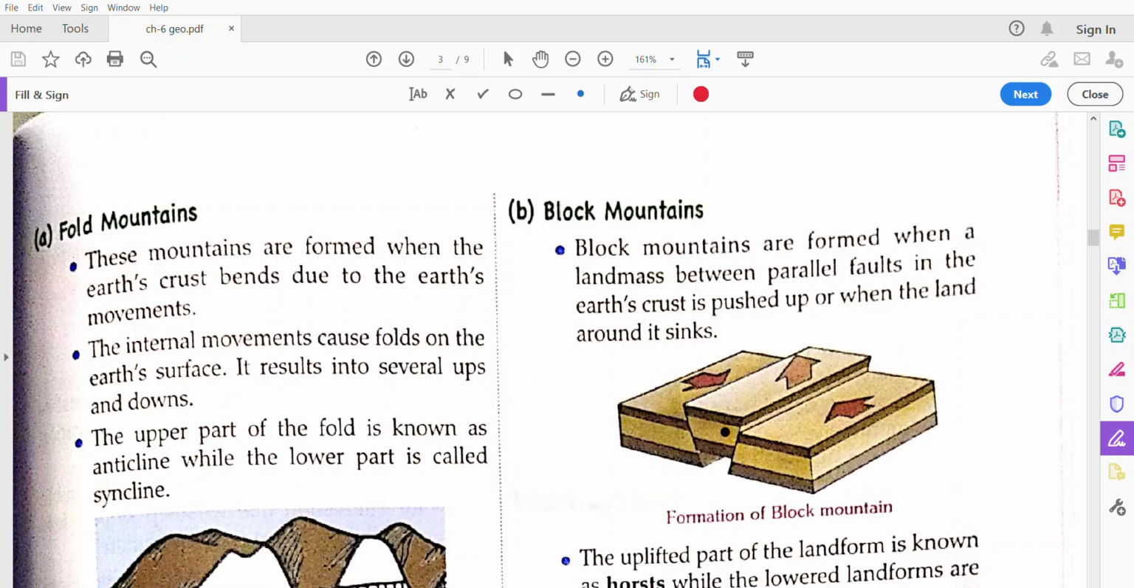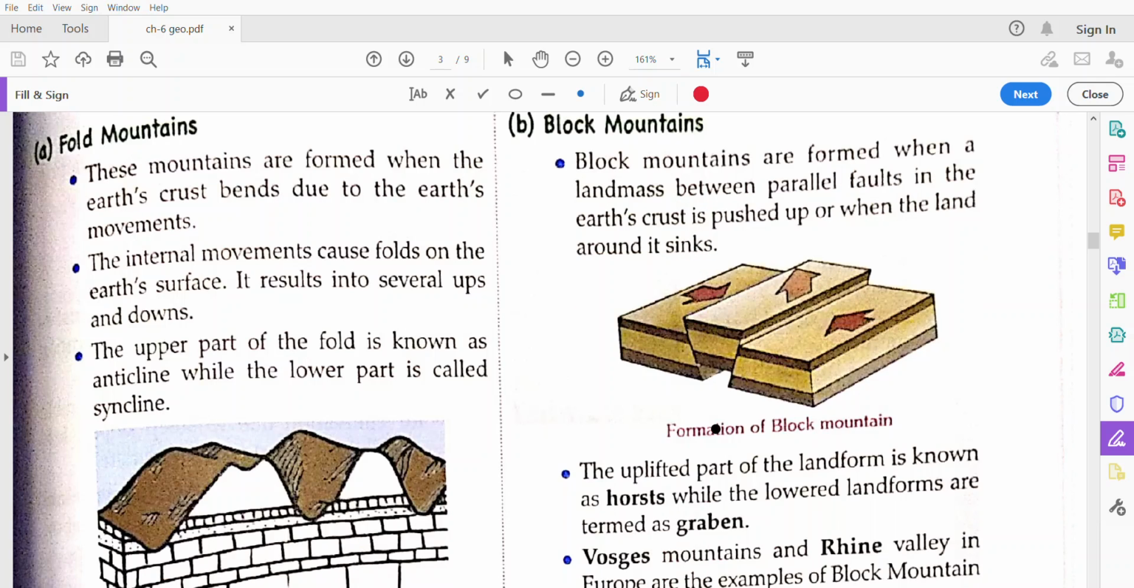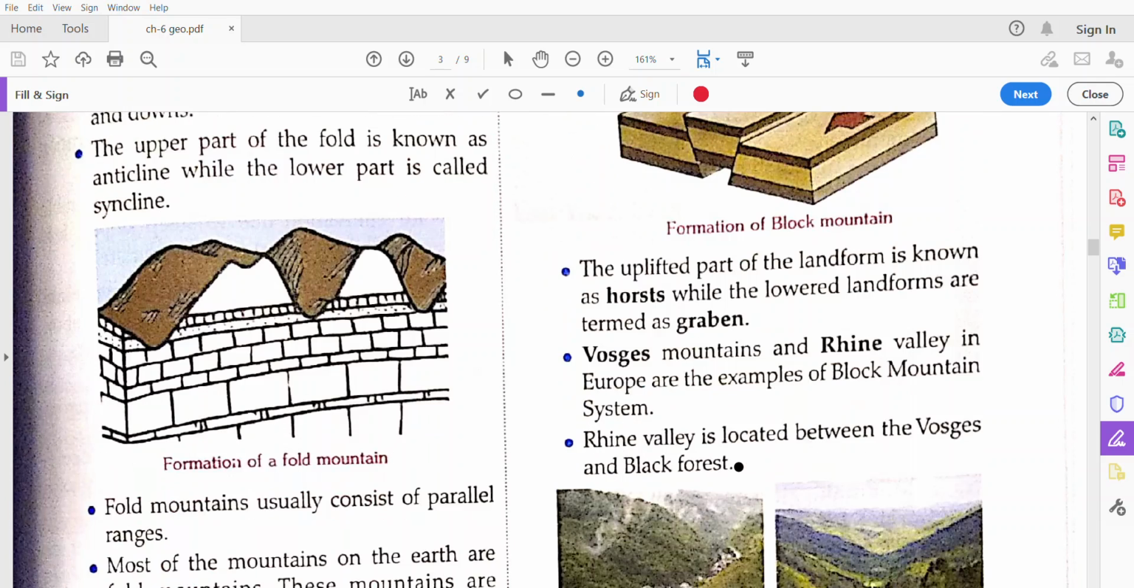Now block mountains, as you can see in this picture, are formed when one tectonic plate rises because of the internal forces of the earth, and that makes the block mountain. In a block mountain there are valleys on one side or both sides, because of the uprising of that one tectonic plate, and that upliftment is called horsts. The lower tectonic plates are called the graben. This upward tectonic plate is called horst, and this lower tectonic plate is called graben.